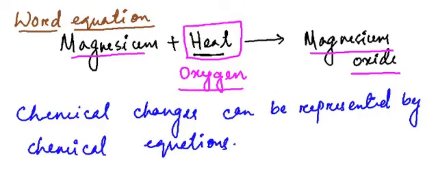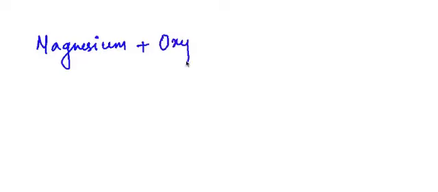Alright, now there are two types of chemical equations we can write. First one I have already shown you on the board, that is the word equation, and the second one is the skeletal equation. Now what is this skeletal equation? So let's see how we can write the skeletal equation for a chemical change. So first we write the word equation: magnesium plus oxygen giving you magnesium oxide.